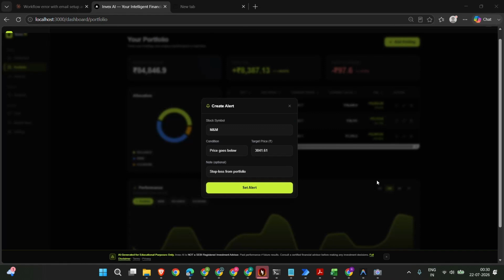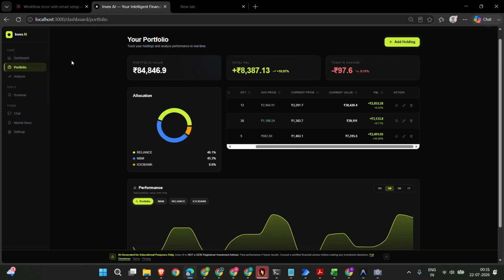So this is the alert feature that I have made. You can set a condition, like if price goes below X on my holding, with a note. This isn't just a tracker gimmick. It is the same holding-level context that feeds into your news and impact engine, on one data model. So you can set this alert.